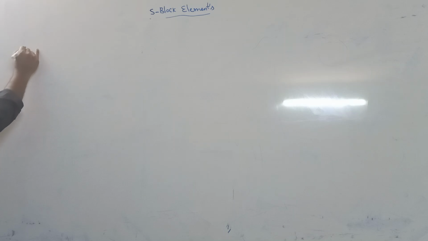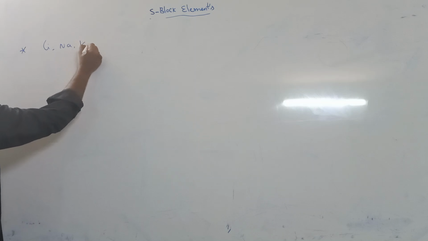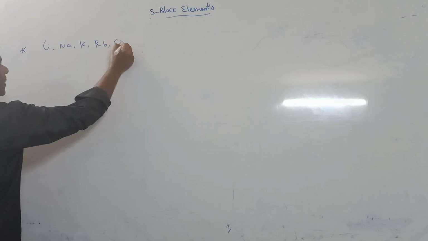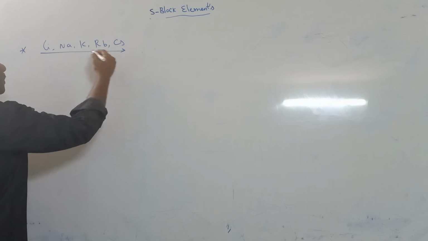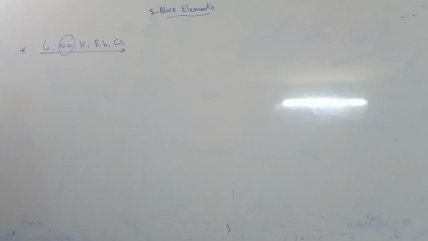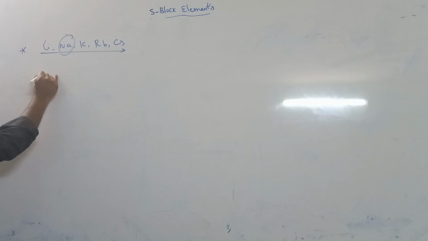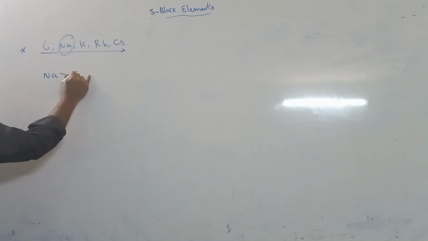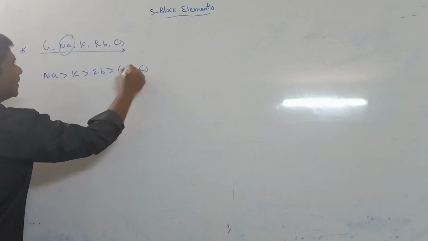Its abundance. Studying from lithium to cesium only, sodium is more available in nature. Abundance order: sodium, potassium, rubidium, lithium, cesium.